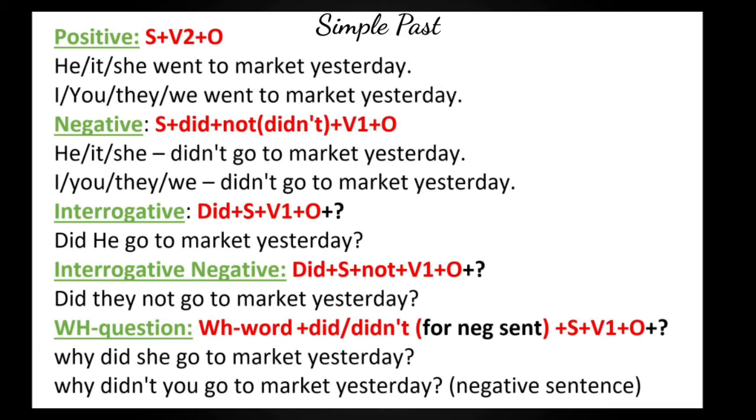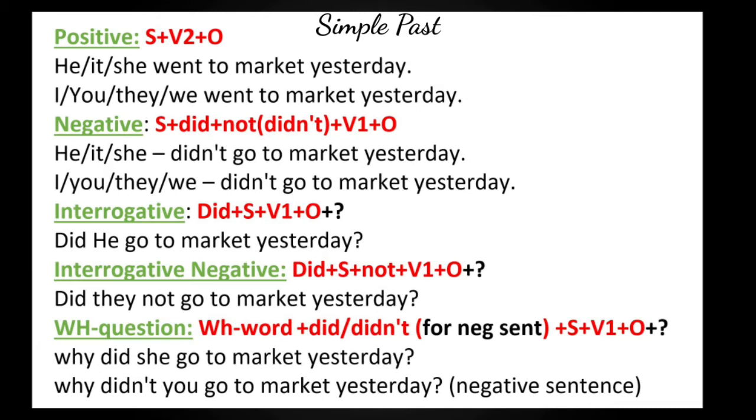Now interrogative negative sentence. For this, I have to write did in the beginning of the formula, then S plus not plus V1 plus object. So the sentence for the interrogative negative is, did they not go to market yesterday? For the singular subject is, did he not go to market yesterday?